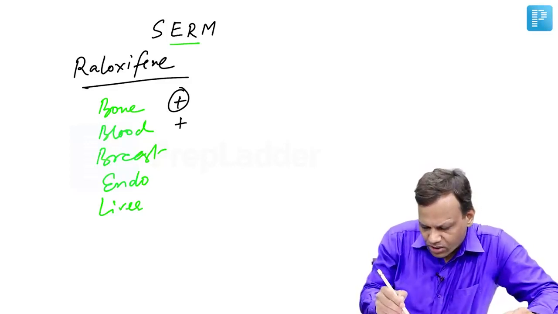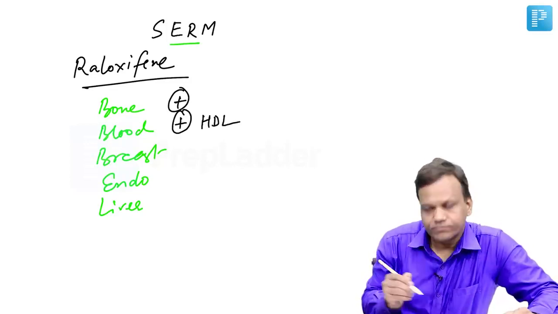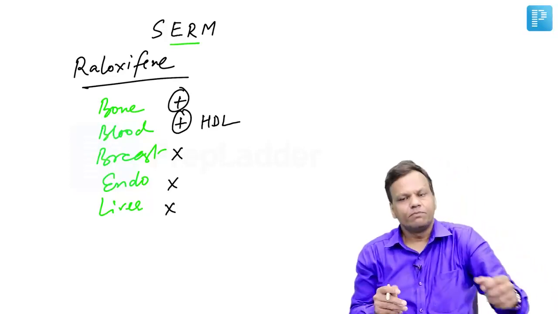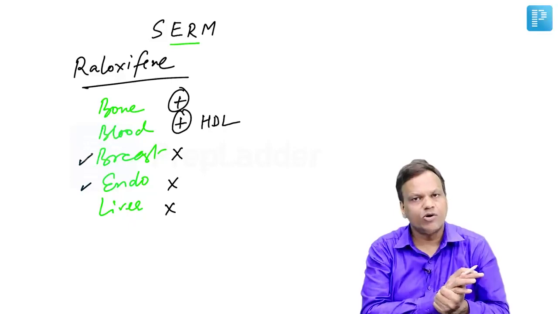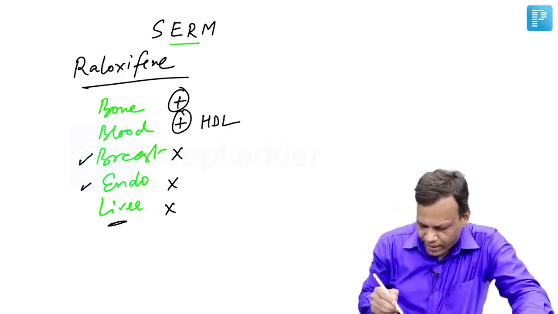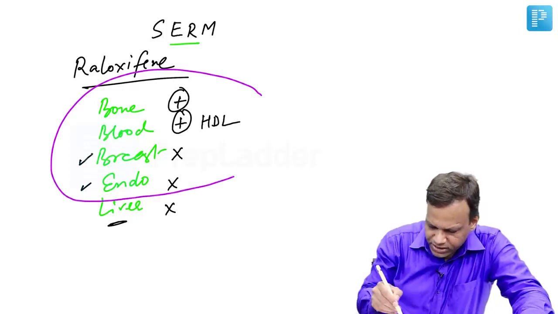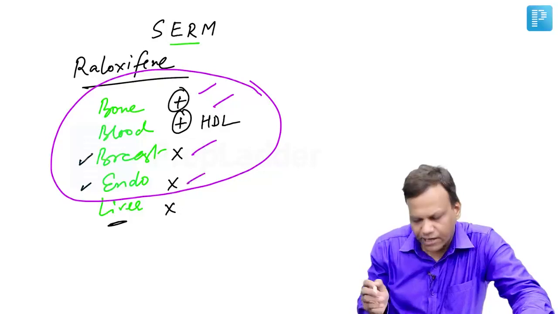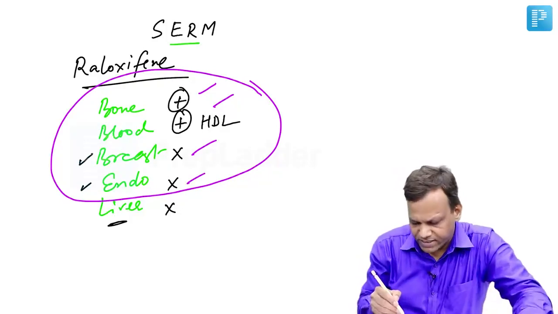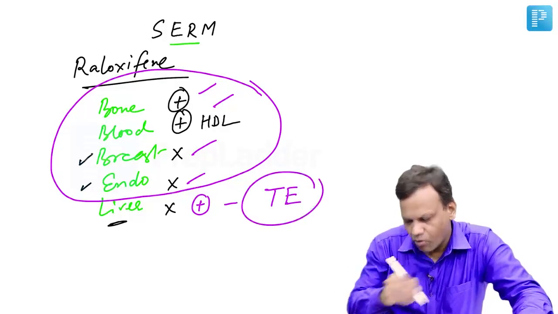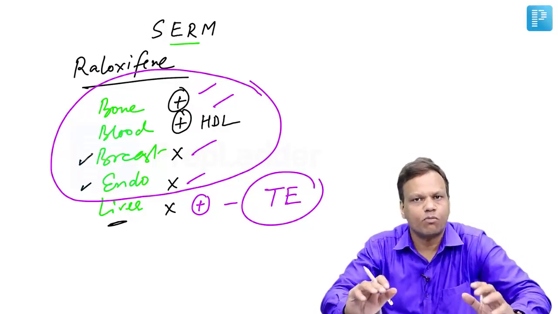We want an agonist on the blood so that HDL increases. But we want an antagonist in the breast, endometrium, and liver, because estrogen increases the risk of breast and endometrial cancer, and it causes thromboembolism via the liver. So raloxifene has all 4 advantages. That means it is an agonist on the bone and blood, and an antagonist on the breast and endometrium. All these things we want, but it is an agonist on the liver. So the major side effect of raloxifene is thromboembolism.